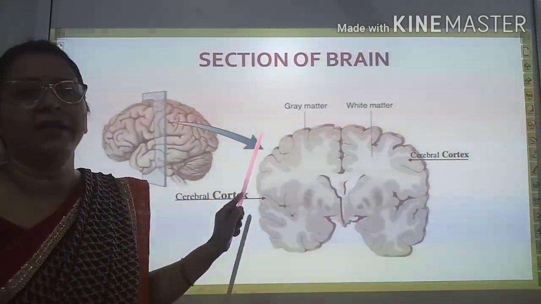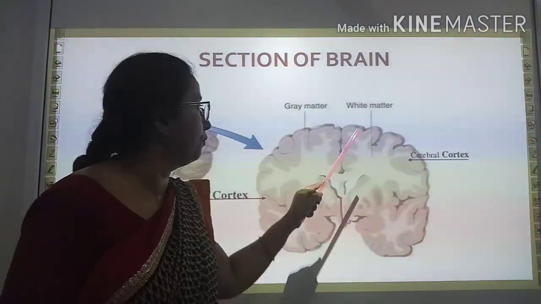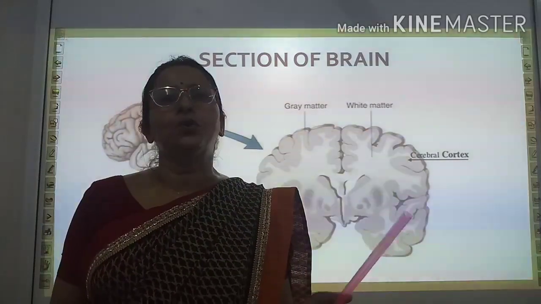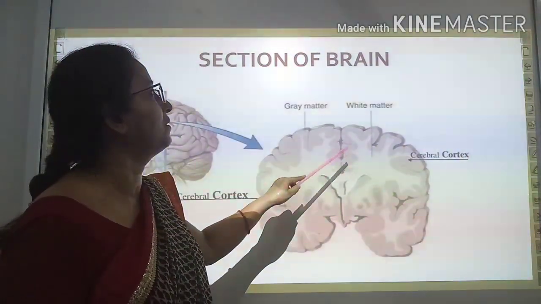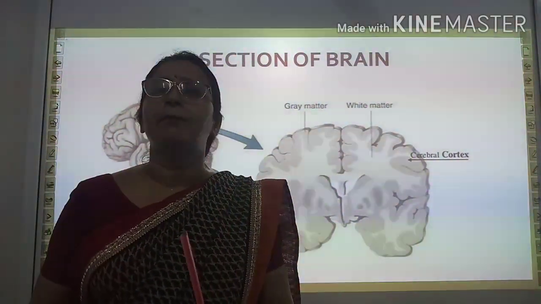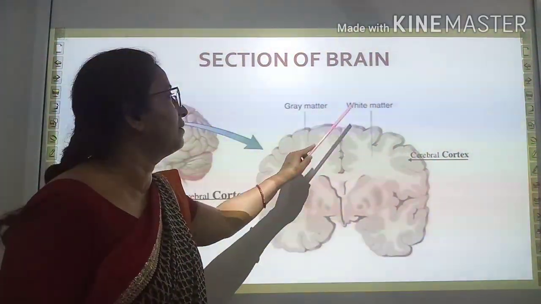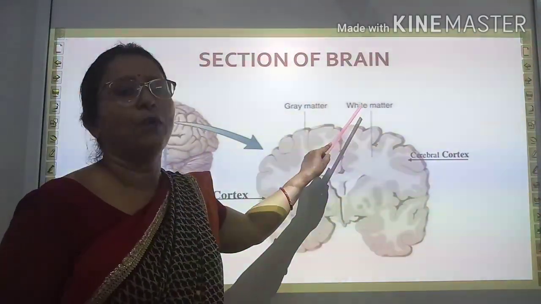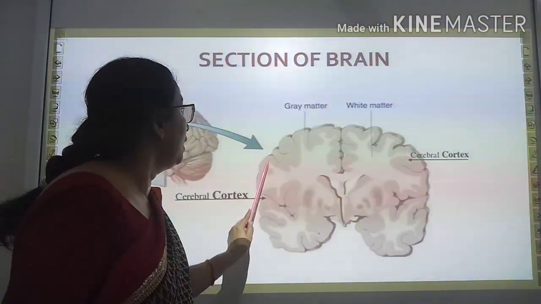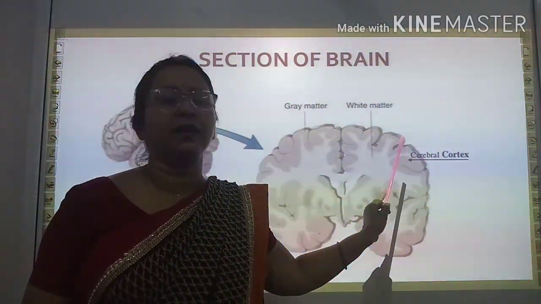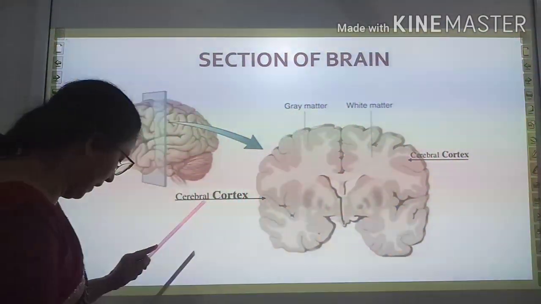Actually, grey matter is the concentrated part of the cytosol of neurons, and white matter is axons. In the previous class we already discussed that the axon is covered by myelin sheath. This myelin sheath is white in color, which gives white color to the white matter. So in the white part, axons are present, and in the gray part, cyton is present in the brain, as is clear from the section of the brain.